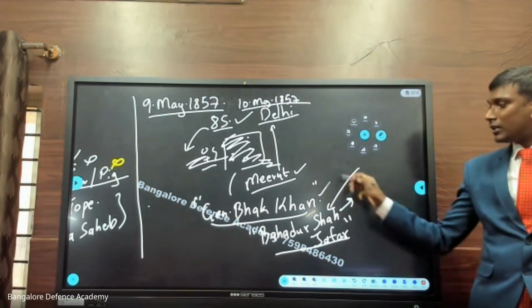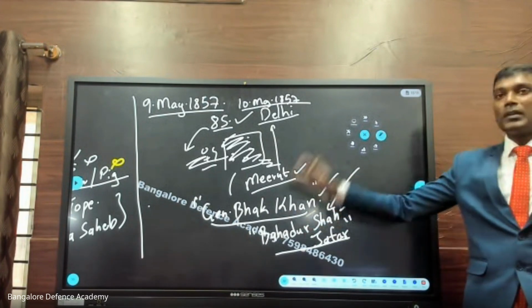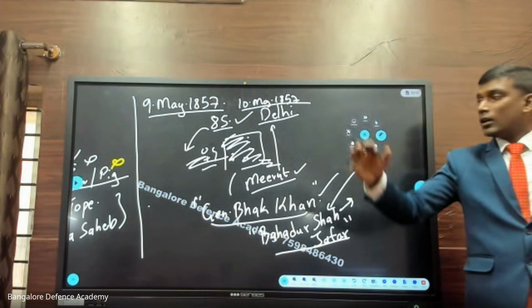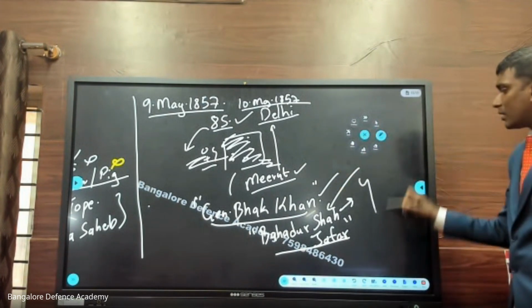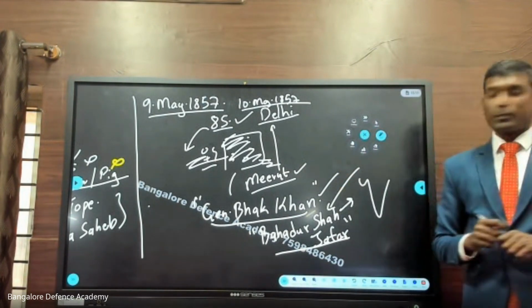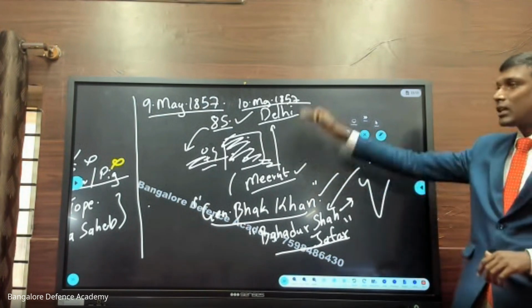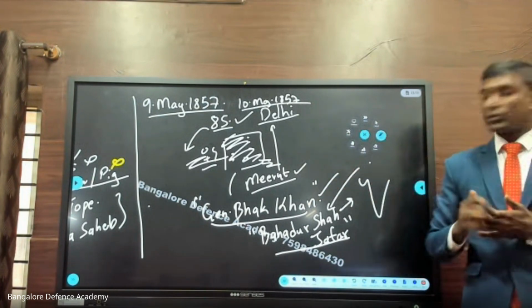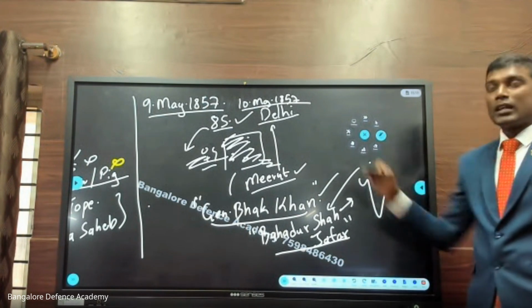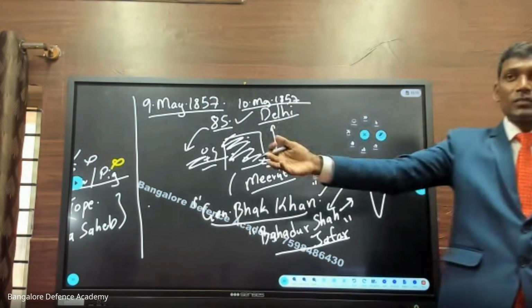And now under the leadership of Bhakt Khan, these people are going to attack the Britishers. So just try to remember, everything is happening simultaneously, at one go. In Delhi, General Bhakt Khan is attacking the East India Company forces. In Jhansi, Rani Lakshmibai is attacking the British forces.